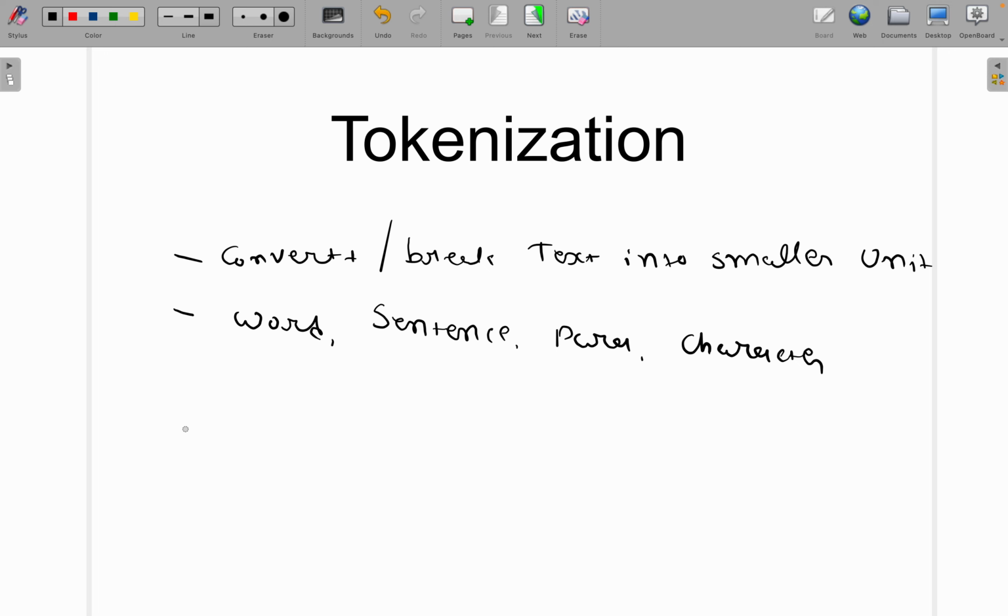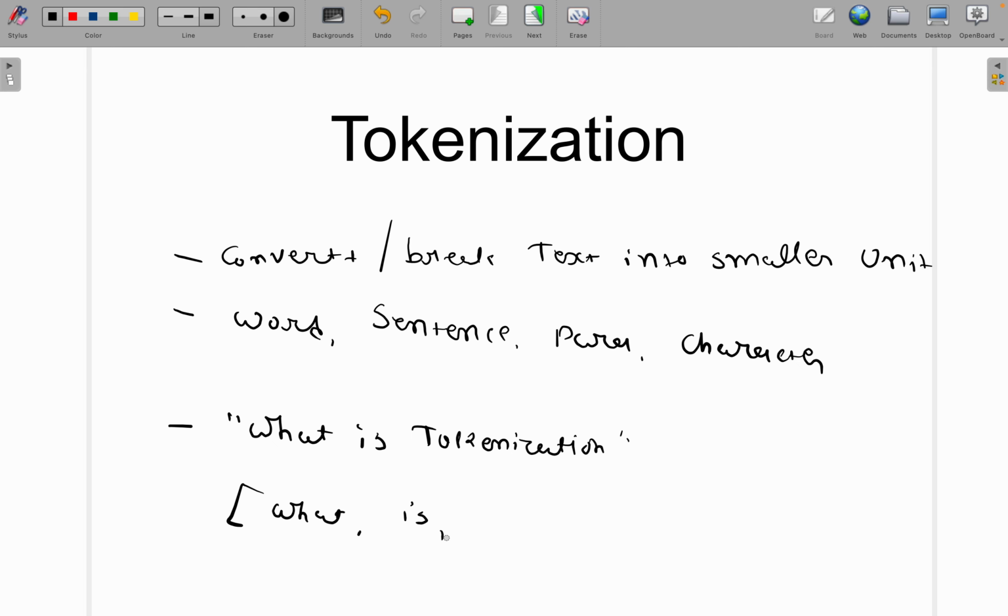For example, let's say I have a text: "what is tokenization", and I need to tokenize this sentence at the word level. I will get a list which will contain 3 elements.